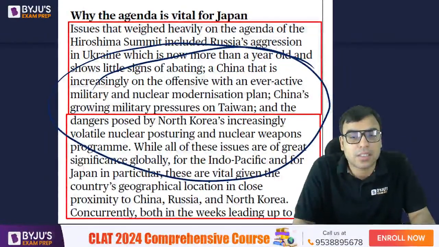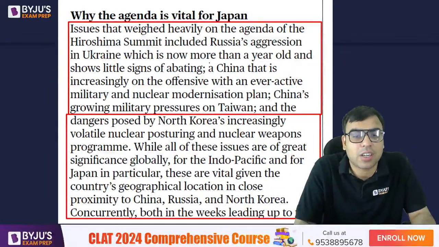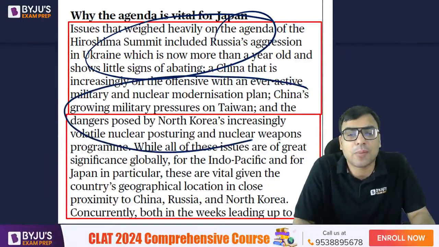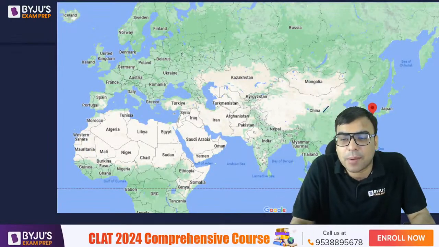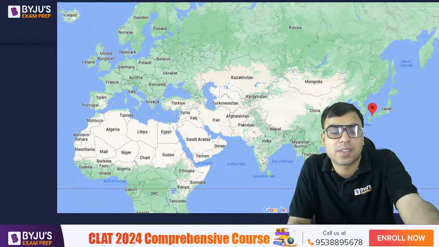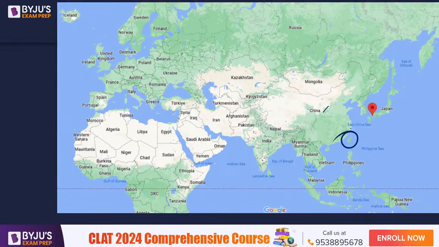ठीक है, China's growing military pressure on Taiwan. एक चीज तो ये था, दूसरा था China's growing military pressure on Taiwan. Okay, so I hope you are aware, है ना. So here is China. अभी मैंने बताया भी थोड़ा देर पहले कि China and Taiwan is not having good relationship. In fact, China does not recognize Taiwan. ठीक है, so that is what you should be knowing.